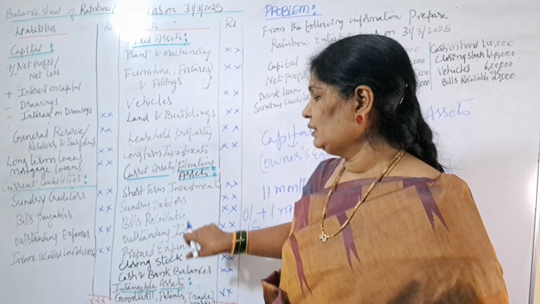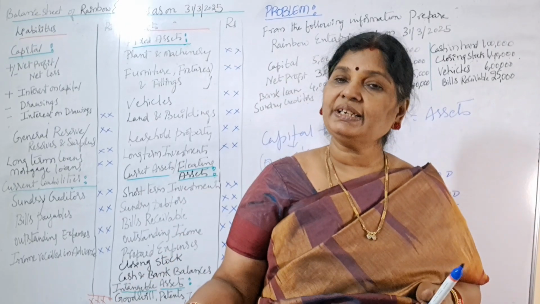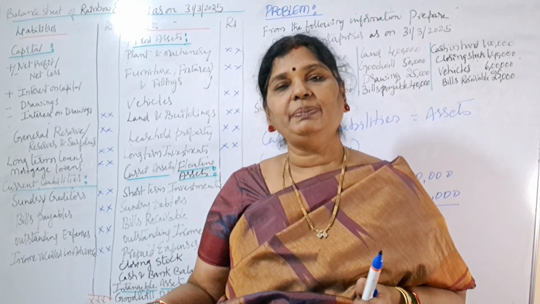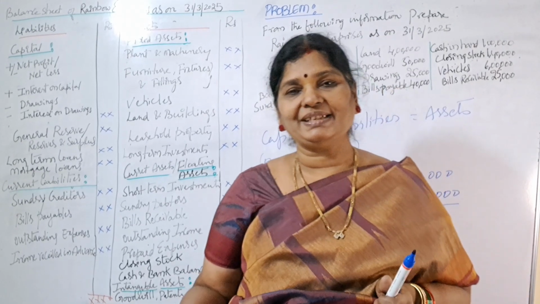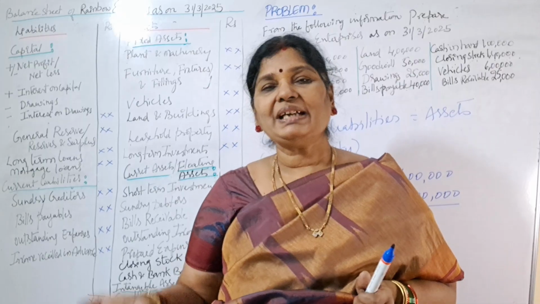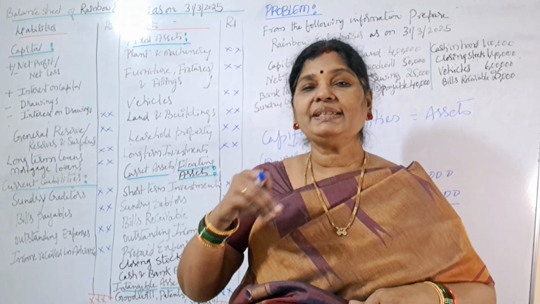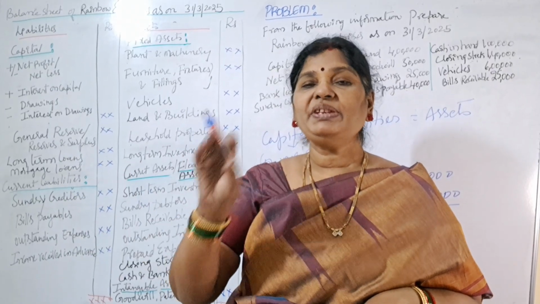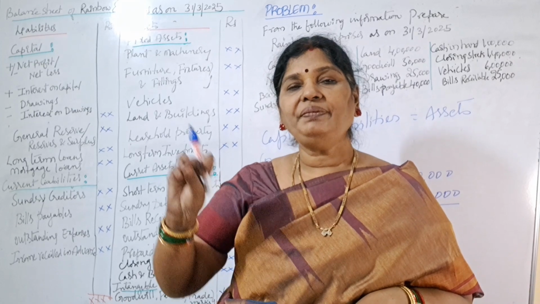Next, bills receivable. Suppose our business is selling goods to customers on credit basis. So Mr. A purchased from us on credit basis, right? So he's asking for 3 months credit. So what we are doing, we are raising one bill. In that bill, we are mentioning very clearly that Mr. A has to pay rupees 20 lakhs after 3 months.